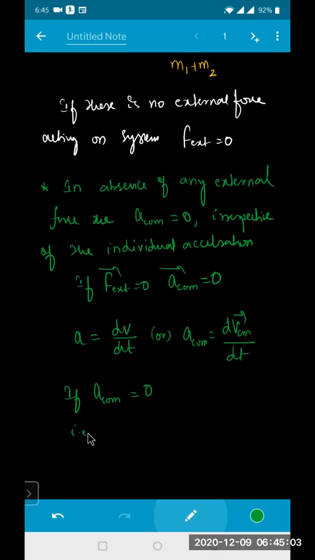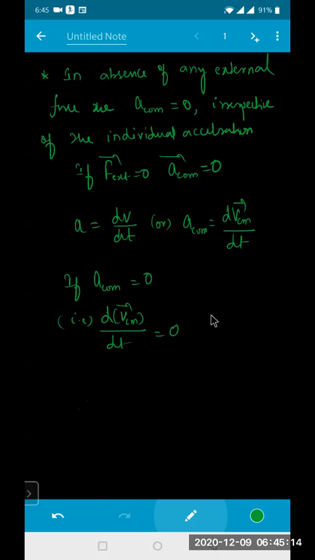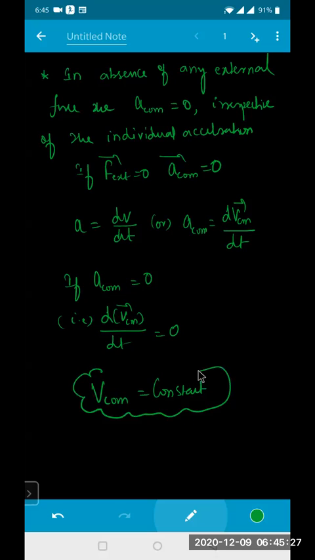Differentiation of this is 0 means Vcm should be equal to how much? Constant. So if there is no external force acting on the system, acceleration of the center of mass will become 0, but velocity of the center of mass will become constant, because the derivative of a constant is 0.